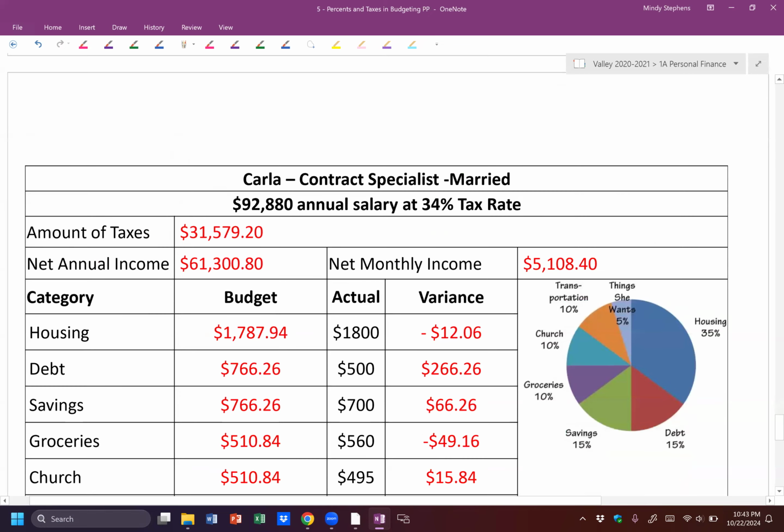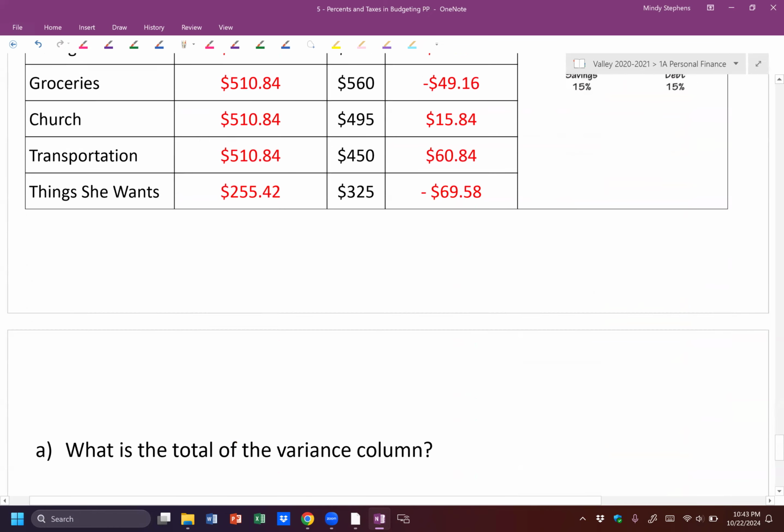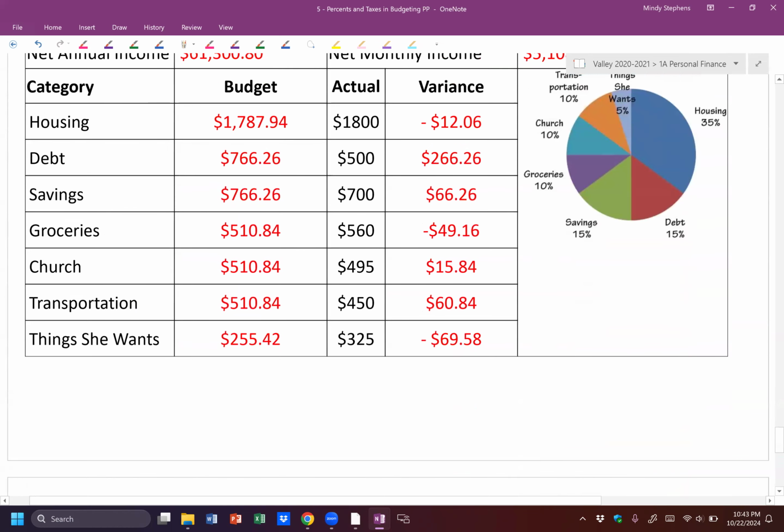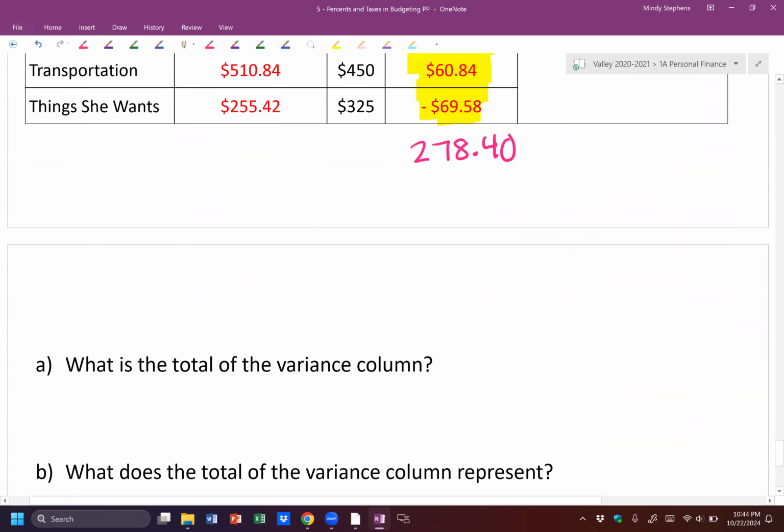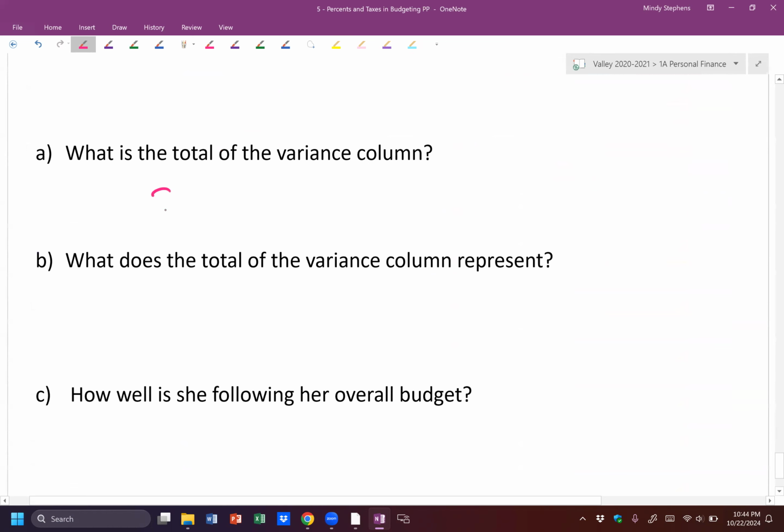Part A says, what is the total of the variance column? Same thing we've done on the last two: add up these numbers, keeping positives positive and negatives negative. That gives me a negative 69. I'm sorry, not negative 69. It's a positive number, positive 278.40. So that's my answer for part A. What's the total of the variance column? $278.40. And what does that total represent? It represents our ending balance.